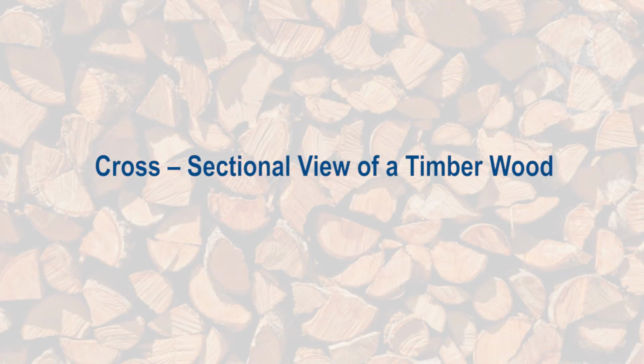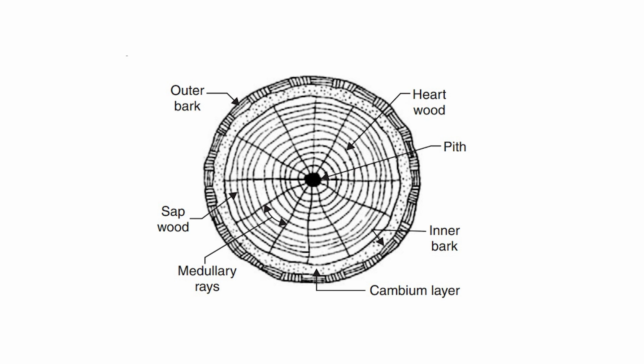Now, let us study about the cross-sectional view of a timber wood used as a construction material. First is pith. It is the innermost part of the tree and hence the oldest part of exogenous tree. When the plant becomes old, the pith dies and becomes fibrous and dark. It varies in shape and size.